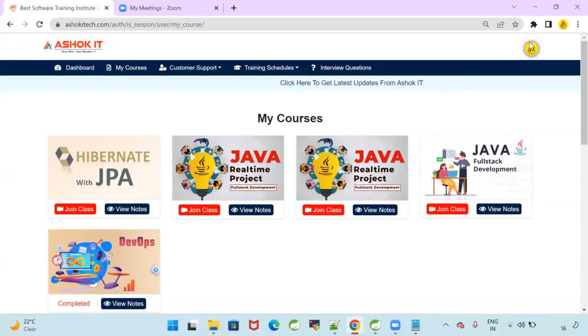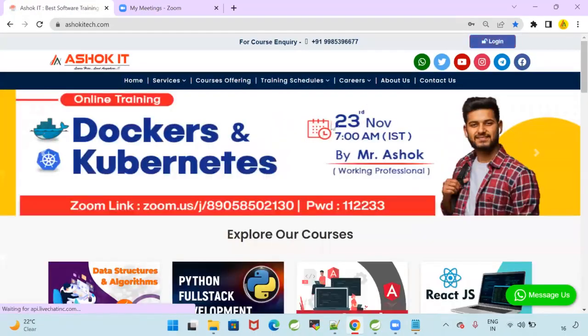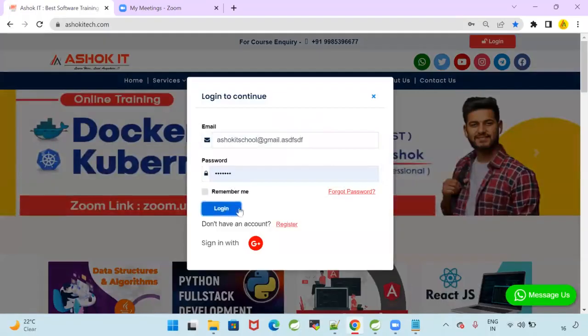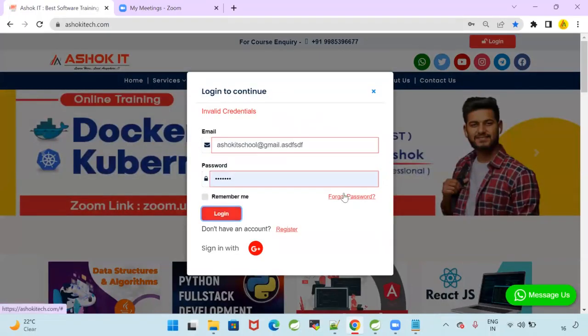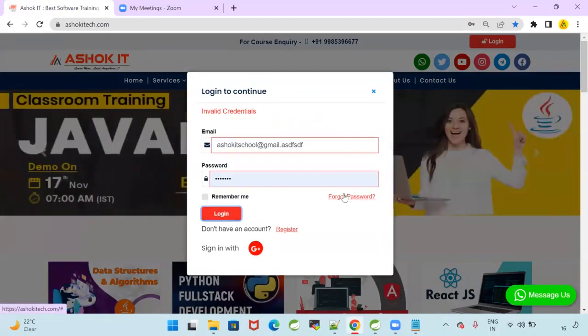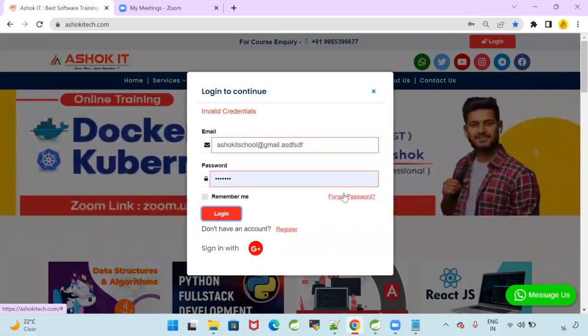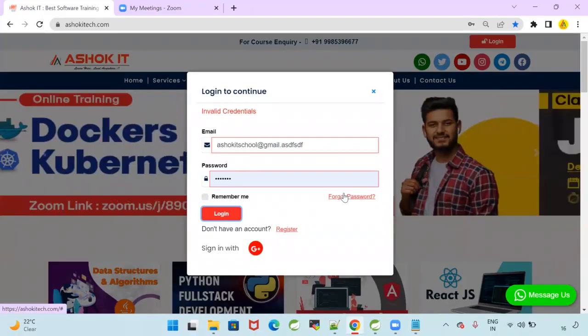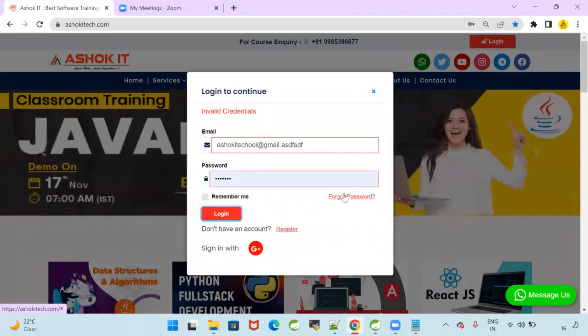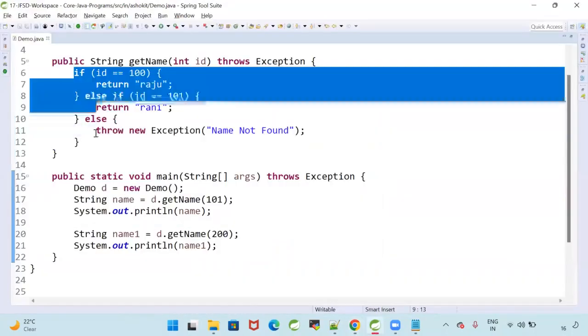Now, when I give invalid input, an invalid mail ID, and click on login, that program is checking whether the credentials are valid or not. The credentials are not valid, so it throws the exception: your data is invalid, invalid credential. Am I doing the same thing in my program? Yes.